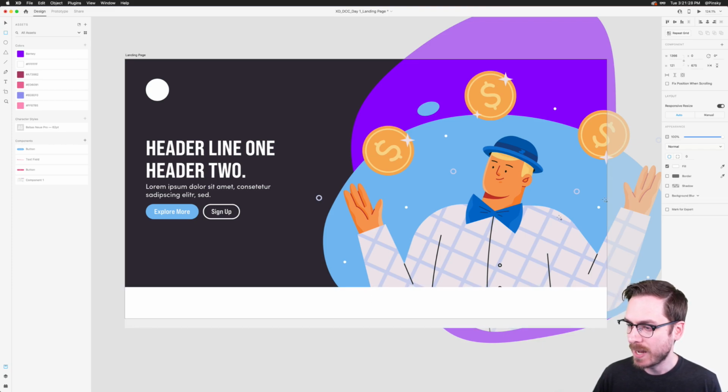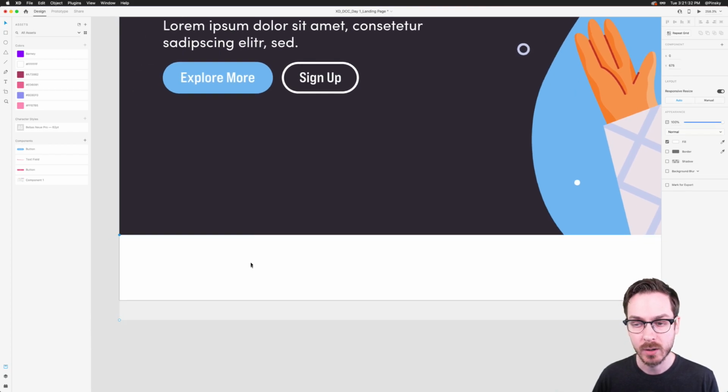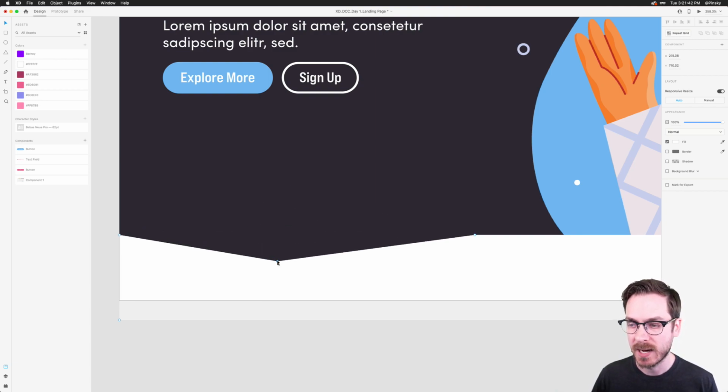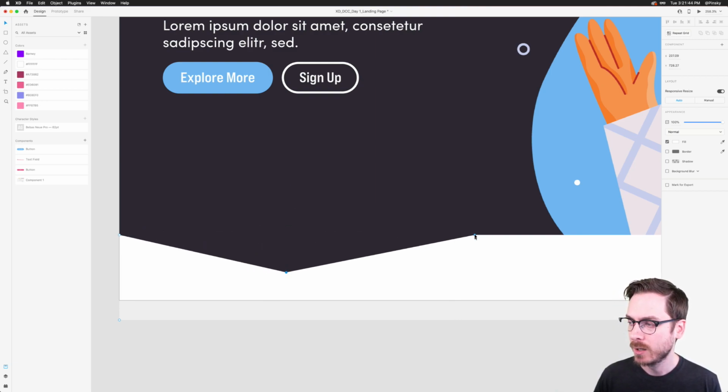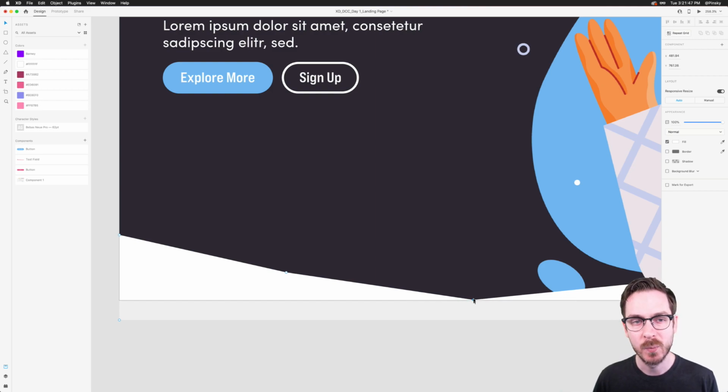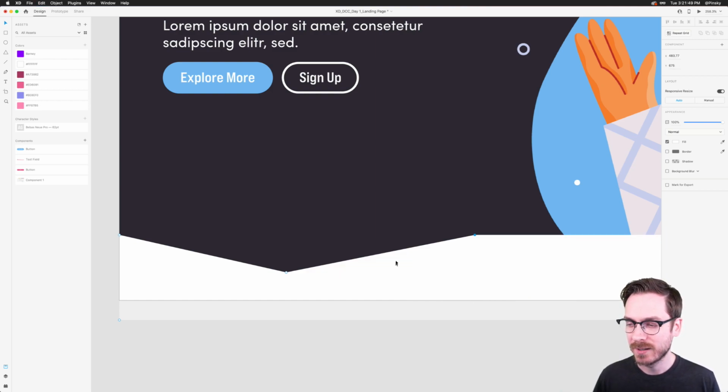And I might want to add a little curve. So what I can do is down here, I can double click on this rectangle to access the path. And I can add a point, maybe right about here, and maybe also add a point maybe here, right? Now, of course, if I were to just drag these points around, we get this very harsh line, which we definitely don't want, right? This is a fairly futuristic, fun, curvy website. We don't want these harsh lines all over the place.